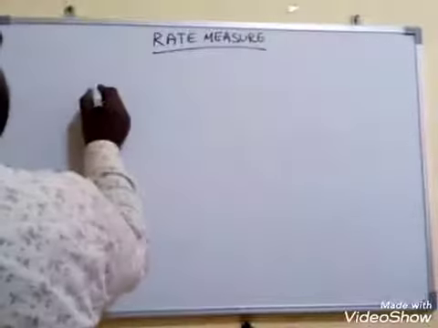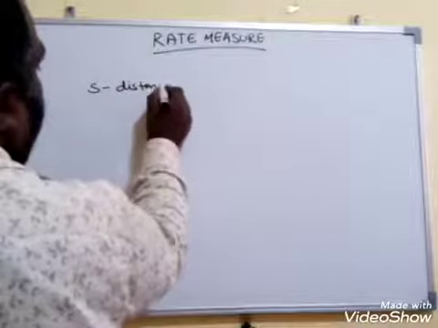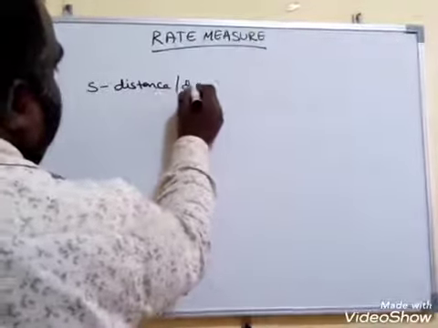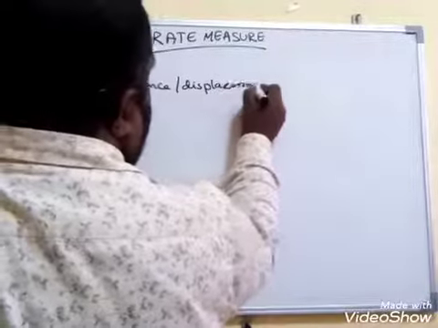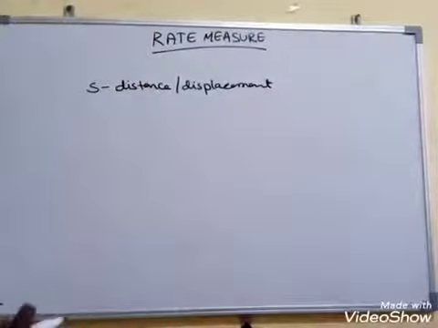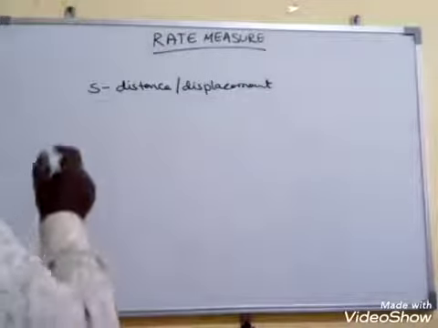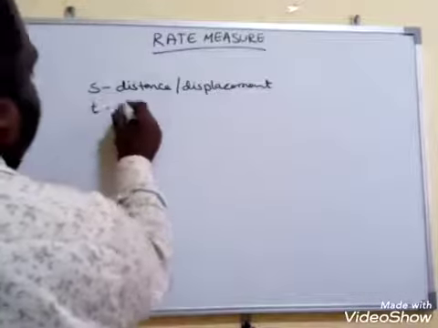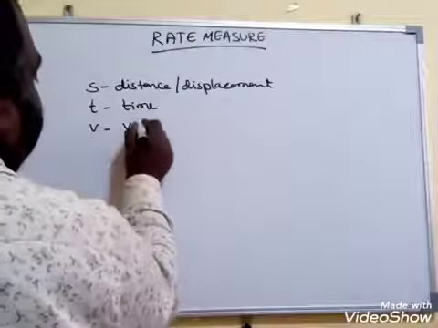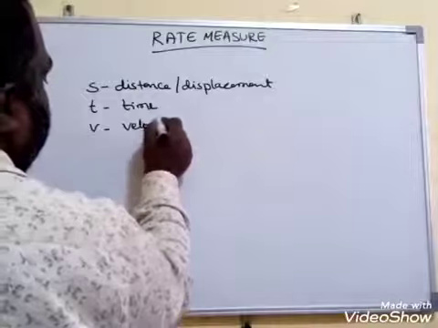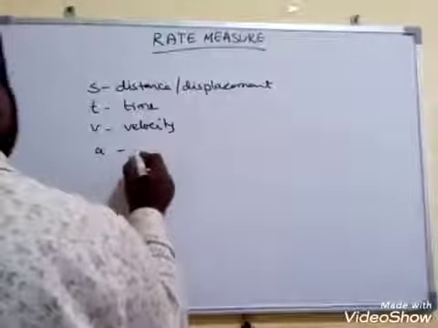S is the distance traveled by the particle, distance or displacement. In mathematics they are the same, but they are different in physics. Be careful. S is the distance or displacement, T is the time, V is the velocity, and A is the acceleration.